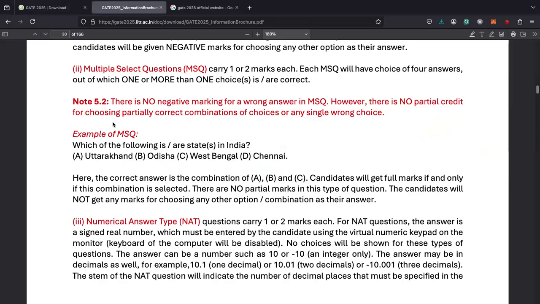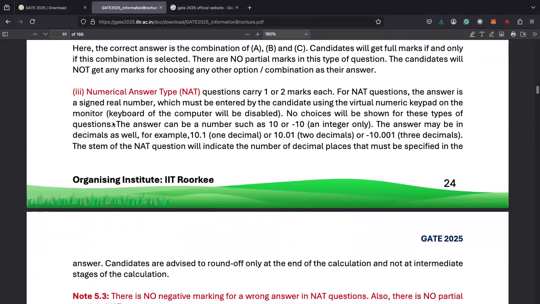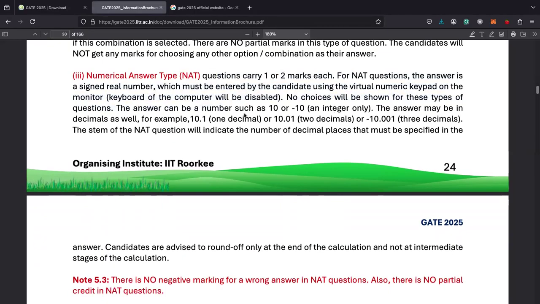Now let's go to the next thing. Numerical answer type questions carry 1 or 2 marks each. For a NAT question, the answer is a signed real number.